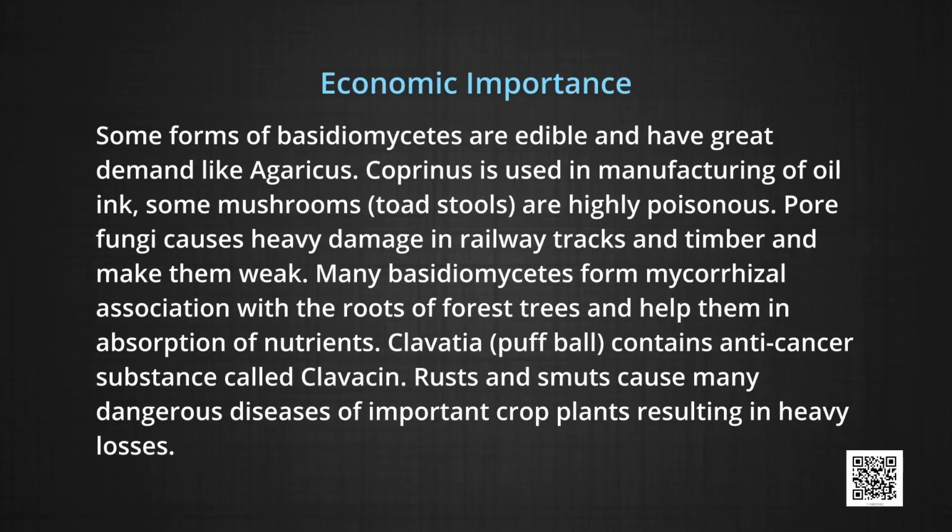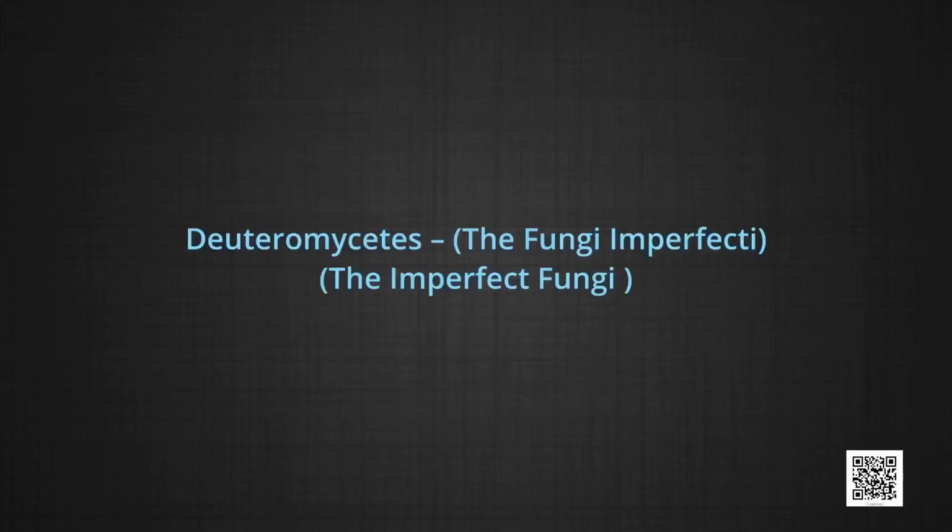Some mushrooms like toadstools are highly poisonous. Pore fungi cause heavy damage to railway tracks and timber and make them weak. Many Basidiomycetes form mycorrhizal association with the roots of forest trees and help them in absorption of nutrients. Calvatia, a puffball, contains an anti-cancer substance called calvacin. Rust and smut cause many dangerous diseases of important crop plants, resulting in heavy losses.